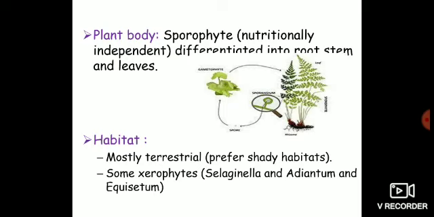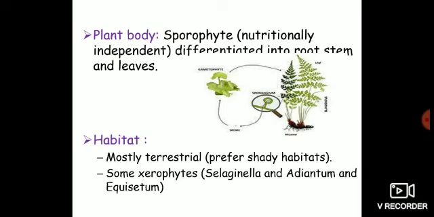Okay, and this sporophyte is differentiated into root, stem, and leaves, and these structures were absent in case of bryophytes, and this is one more evolutionary advancement. Okay, and because of these structures they are able to live in more terrestrial habitats.